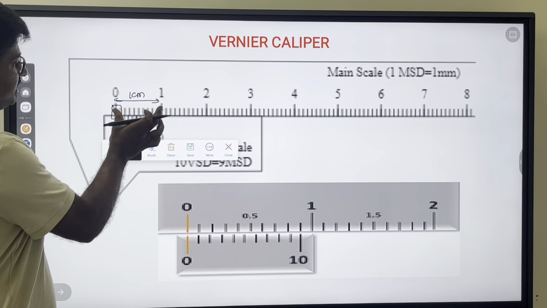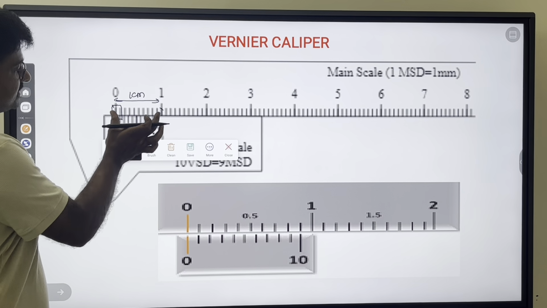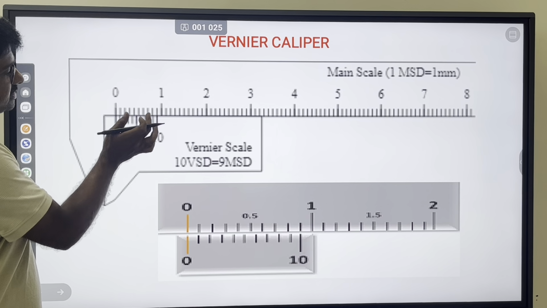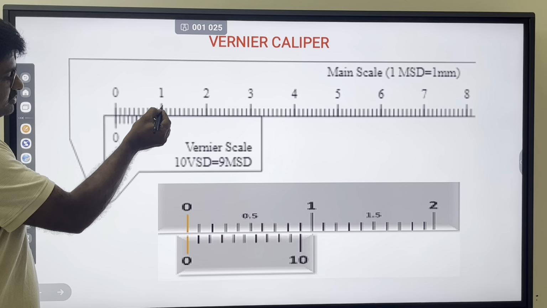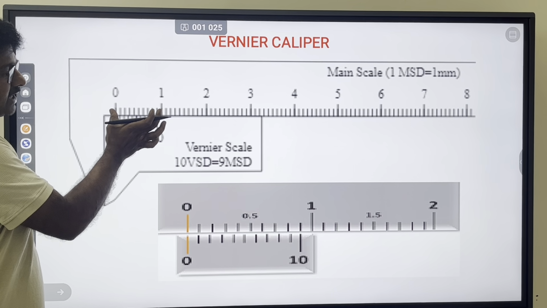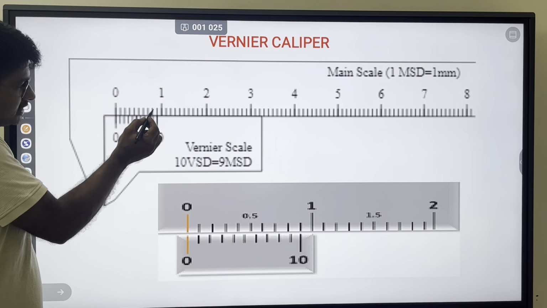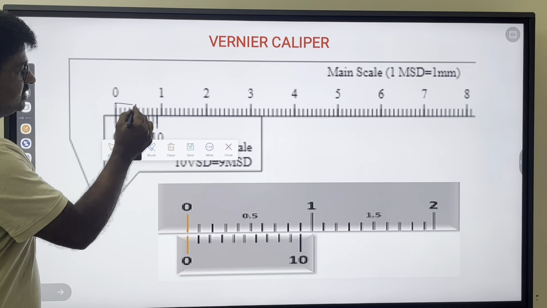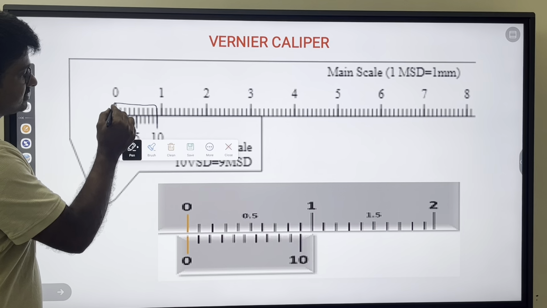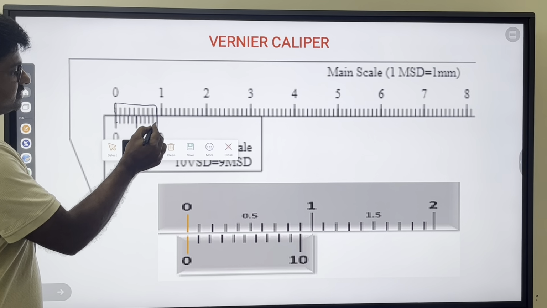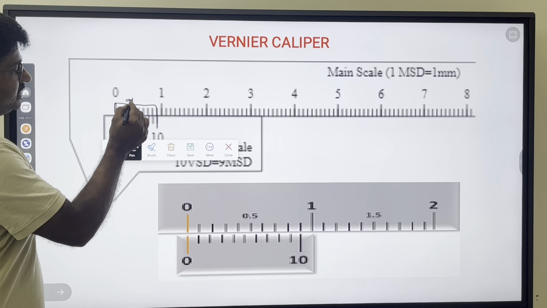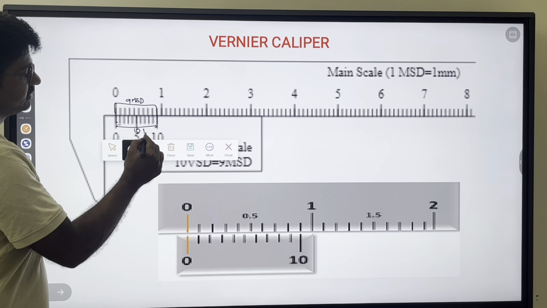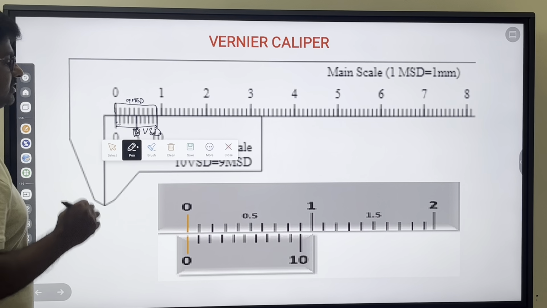Now if you look at this, there are 10 divisions, right? So 10 mm. Now this 10 mm is divided into 10 divisions. Out of this you are able to see here only 9 divisions, right? This is the 9th division. So these 9 main scale divisions are equally divided into 10 vernier scale divisions.